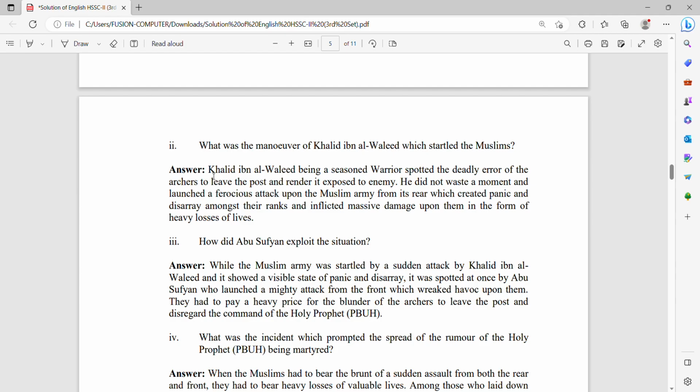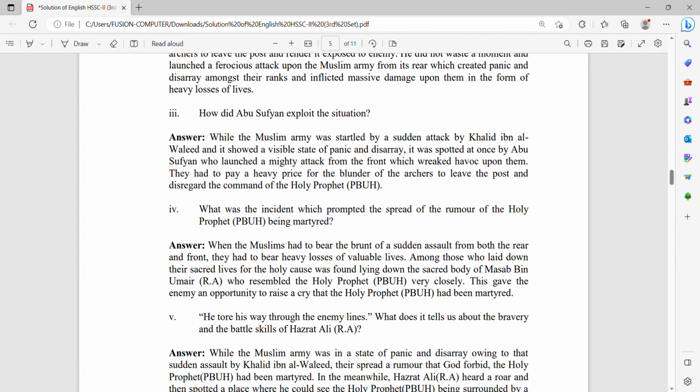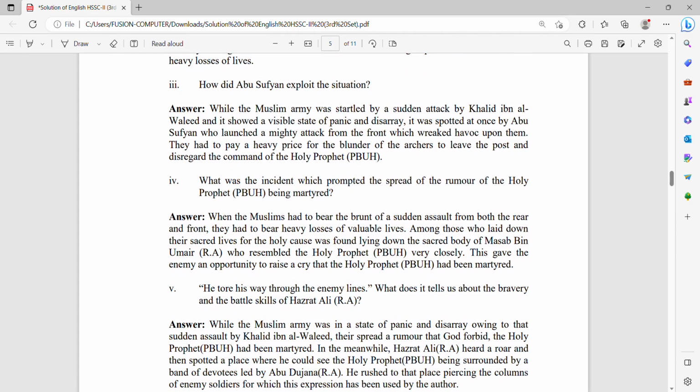Next question: how did Abu Sufyan exploit the situation? Abu Sufyan was the uncle of Hazrat Muhammad sallallahu alaihi wasallam. While the Muslim army was startled by the sudden attack of Khalid ibn al-Walid and showed a visible state of panic and disarray, it was spotted at once by Abu Sufyan, who launched a mighty attack from the front, which added to the havoc upon them. They had to pay a heavy price for the blunder of the archers, who left their post and disregarded the command of the Holy Prophet sallallahu alaihi wasallam.